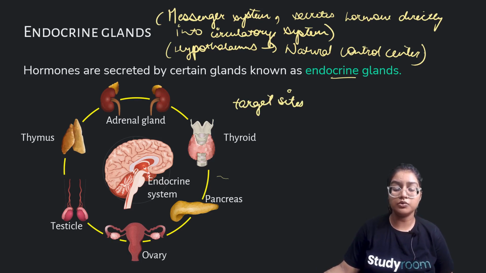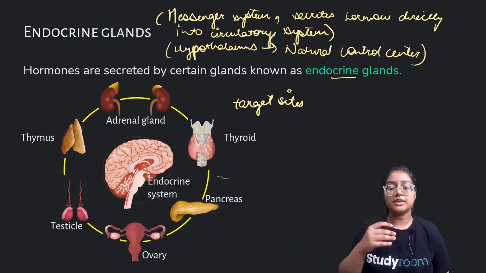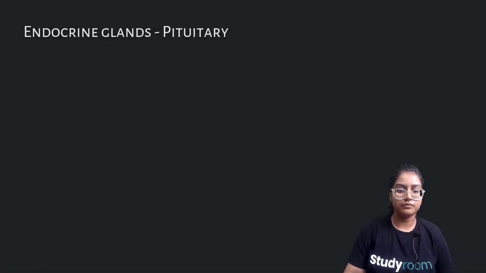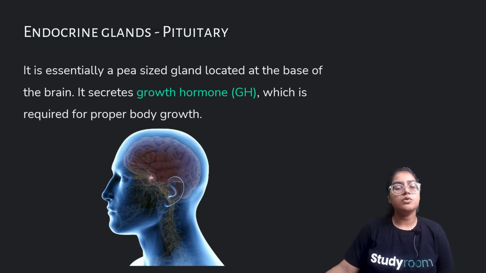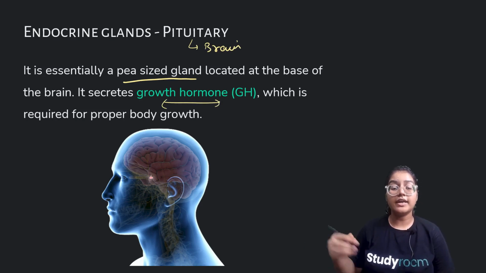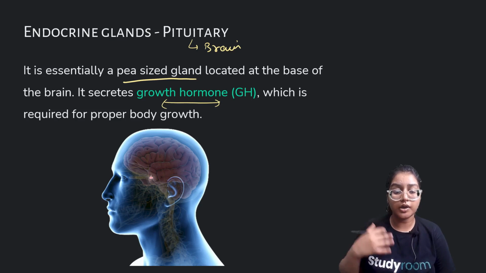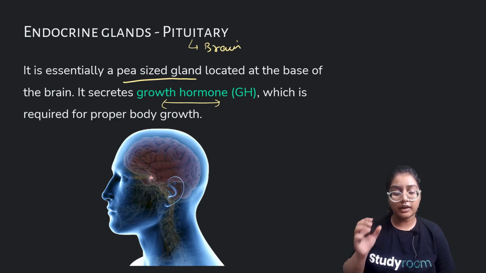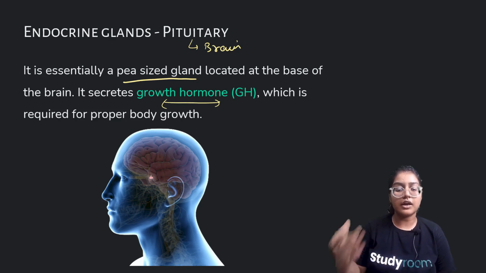Endocrine glands secrete hormones. These are the major glands which come under the endocrine system, and they secrete hormones directly into the circulatory system. For example, pituitary. So what is the pituitary? It is essentially a pea-sized gland located at the base of the brain. It is responsible for growth hormone. Growth hormone, as the name suggests, regulates our body growth, which is our height.